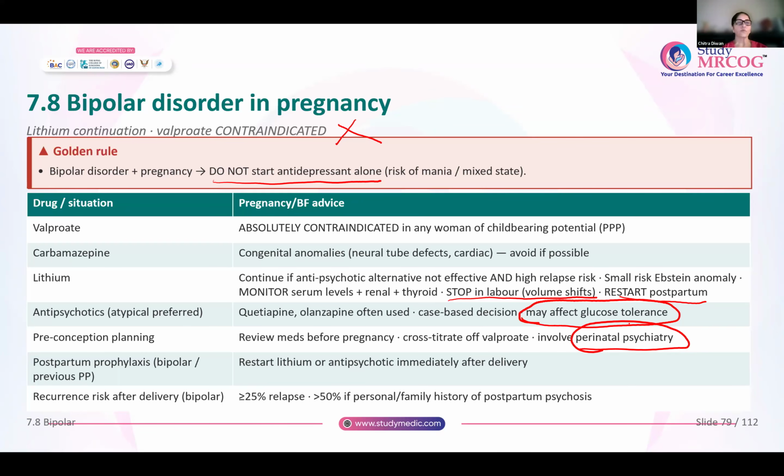In the postpartum period, for postpartum prophylaxis of anyone with bipolar disorder or who has previous postpartum psychosis, you can restart lithium or you can restart the antipsychotic immediately after delivery. Why? Because the recurrence risk is very high. There is more than 25% risk of relapse. There is more than 50% risk of a relapse if there is a personal history or a family history of postpartum psychosis. So it is very important that in the postpartum period, you start the drug immediately and the woman is always under observation. You will not leave the woman alone.